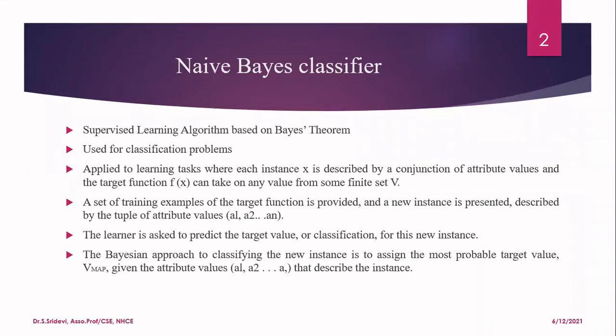And you know what is the meaning of supervised learning algorithm? We will be given a set of training examples, and those training examples will also have labels. With the help of the labels, we are going to predict the future outcome whenever a new sample is given to us. And this is a classification problem. So you already know the difference between regression problem and classification problem.